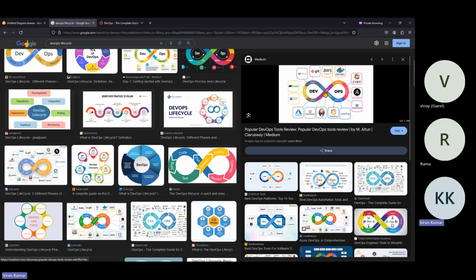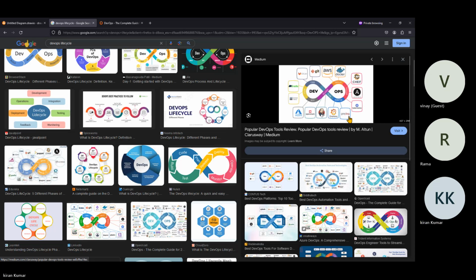And after that, for release, there are Jenkins, Azure DevOps, GitLab, Argo CD, and so many tools. Deployment will happen in AWS, Docker, Azure, Google Cloud, Oracle Cloud, anything. For operations, we use configuration management tools; Ansible is very popular. Most companies use it, and we are required to learn Ansible and Kubernetes also. For monitoring, Grafana, Graylog, and so many tools are available.